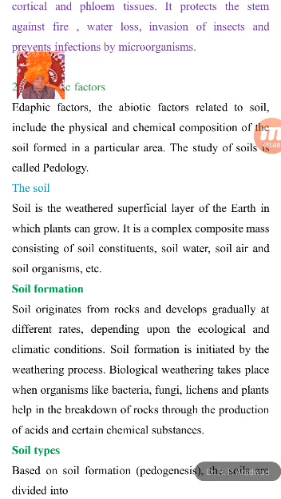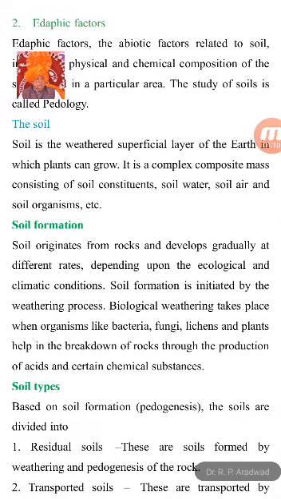In earlier lectures we discussed the climatic factors, different climatic factors. Now here we will discuss edaphic factors. What are edaphic factors? The factors related to the soil. Factors related to the soil are known as edaphic factors.